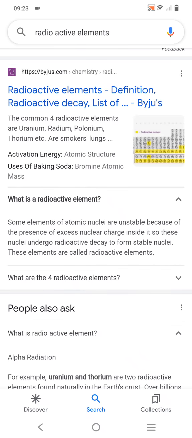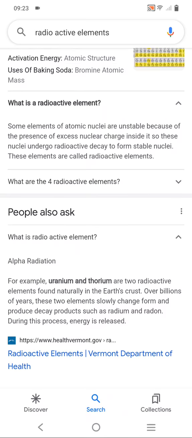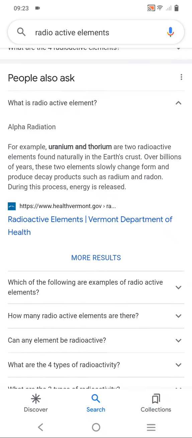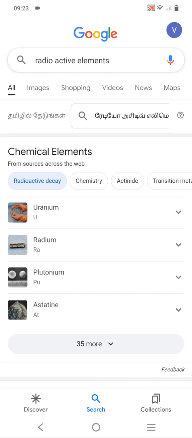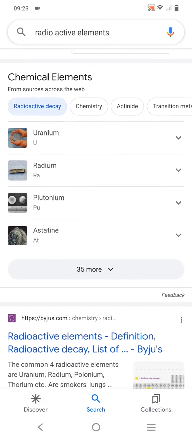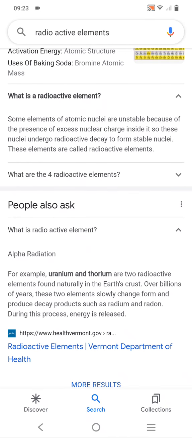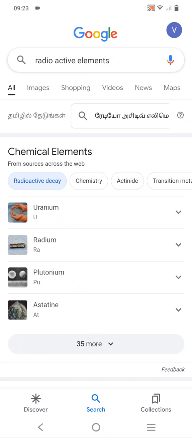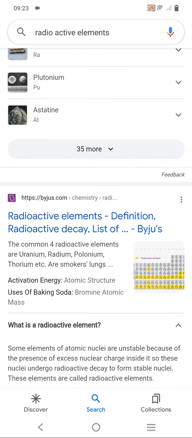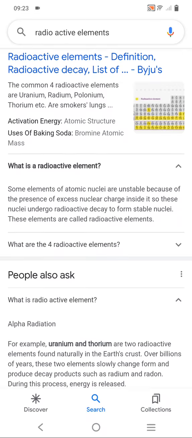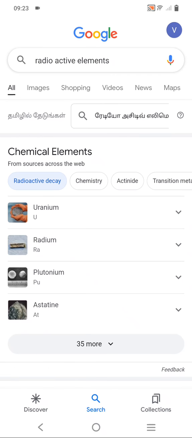So you have to know the chemical reactions. There are three types: alpha decay, beta decay, and gamma decay. These are the three basic types of decay that happen, whether it is a planet or sun or satellite or any kind of asteroid. That is all for today. A brief introduction on radioactive elements, what dark matter is and what it can be. Those are just an introductory level of how space works. That is all for today.